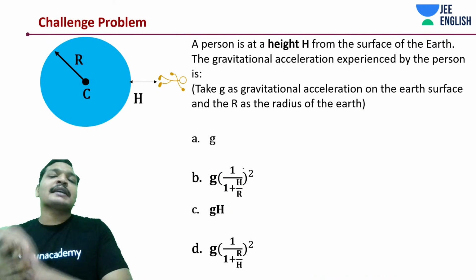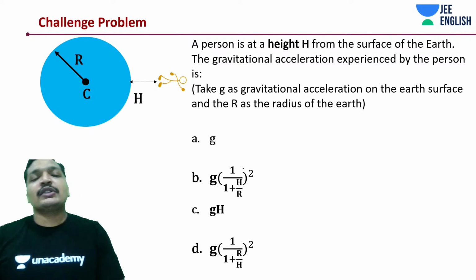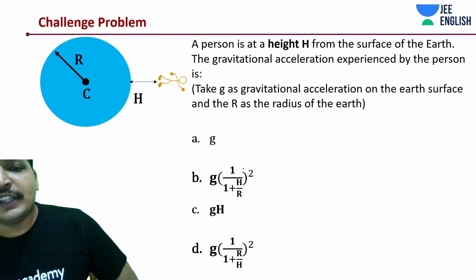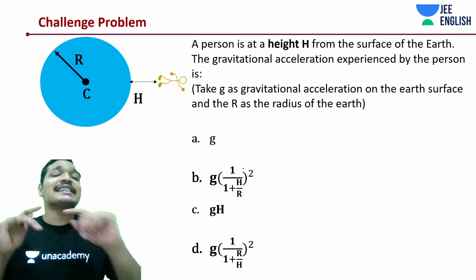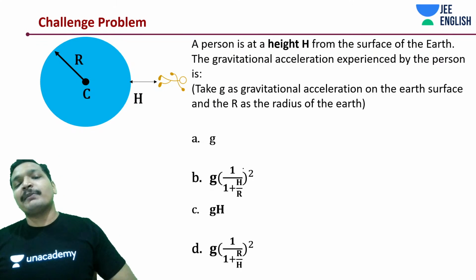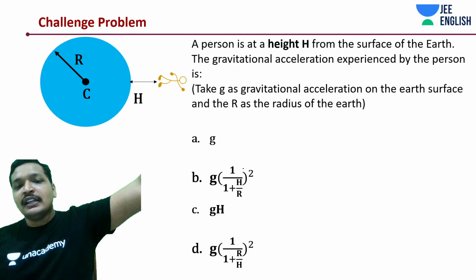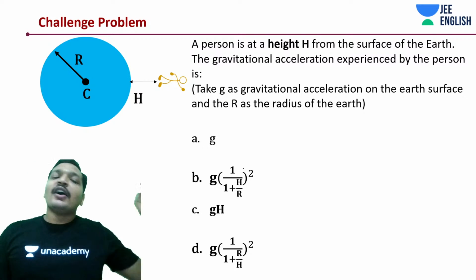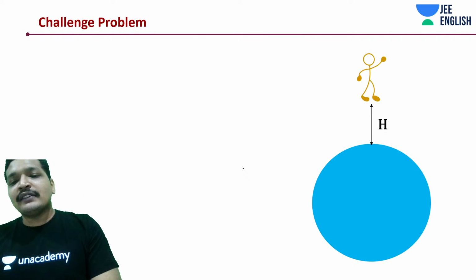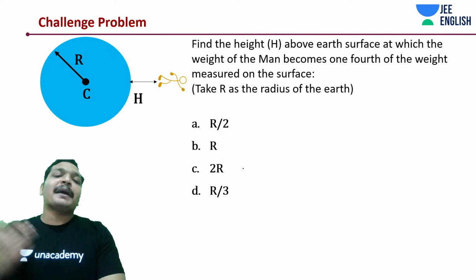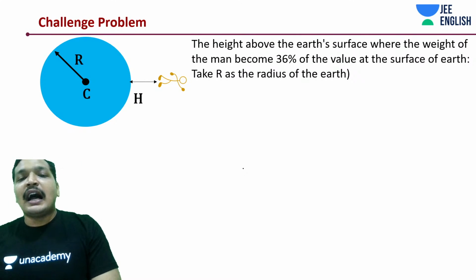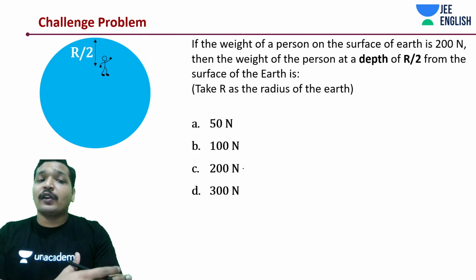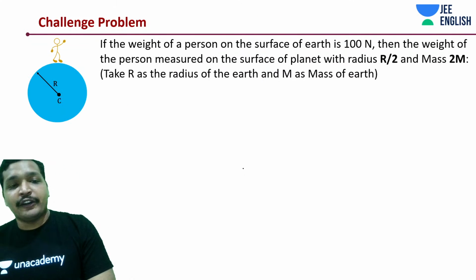Alright, there are more interesting problems going to come up in the upcoming sessions. Do not miss them out. Now we'll be having our stickman standing at some height and we need to find out the gravitational acceleration experienced by the person. So imagine yourself at a certain height. What do you think is going to happen to the gravitational acceleration? Whether it's going to increase, decrease, or remain the same. We will deal with many such interesting questions in the upcoming sessions. Definitely these are going to be super interesting questions. And of course, this is where you get the problem. This is one of the places, and the other one is going to be this kind of questions.